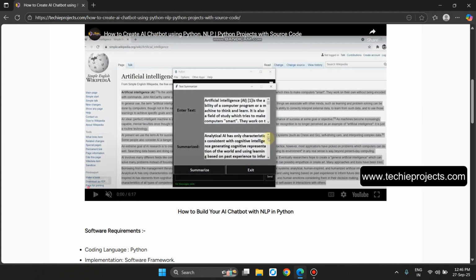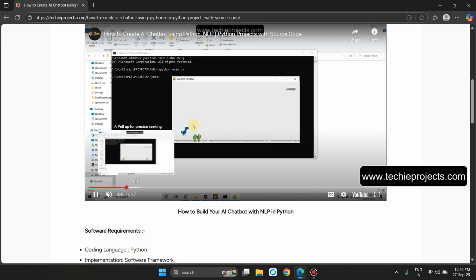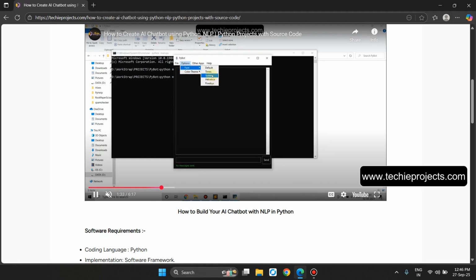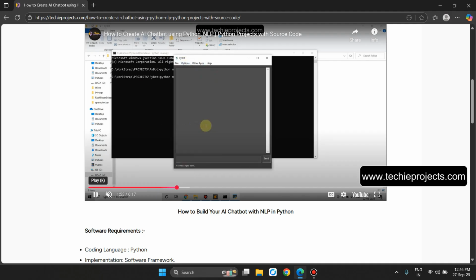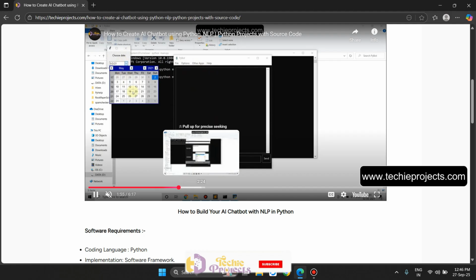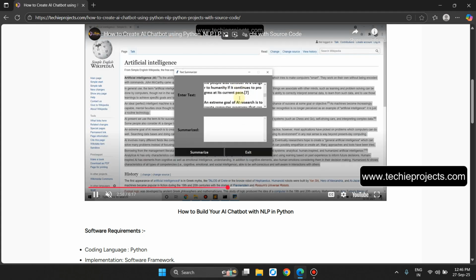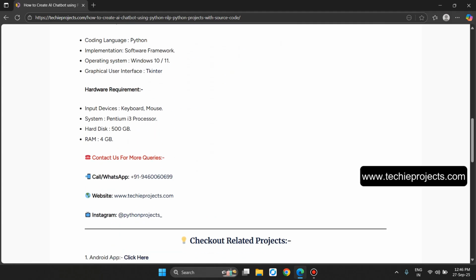So this will be the YouTube video. Let's click on the play button. The user can also play the Dino game if the internet is not available, and there will be a chatbot, so they can change the font, and there will be color themes and calendar options. There will be a translator: enter text and it will translate into different languages. There will be multiple features, like if they enter text, it will also summarize the text whatever they have entered. And these are the software and hardware requirements.